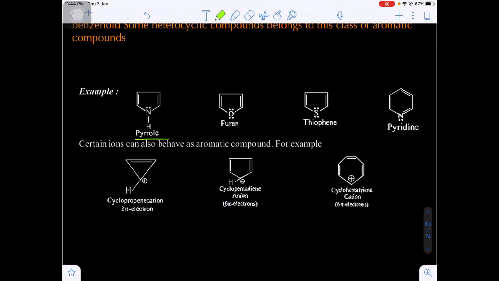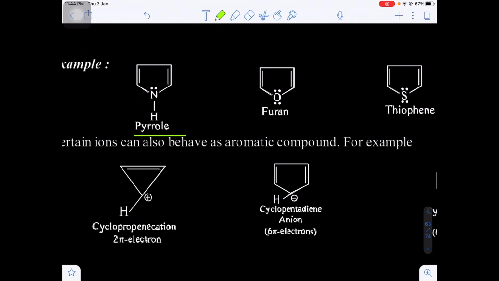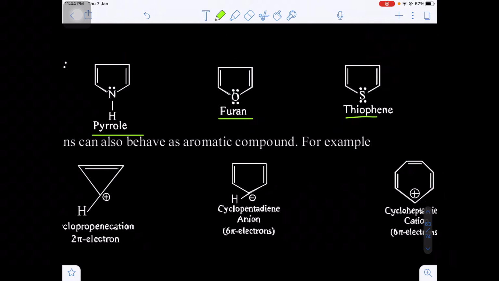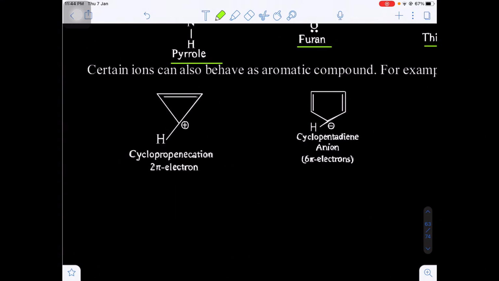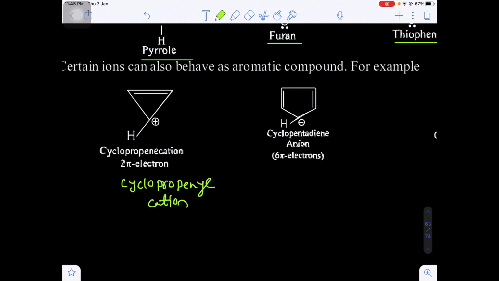Some heterocyclic aromatic compound examples are pyrrole, a 5-membered ring with a nitrogen atom in the ring; furan, a 5-membered ring with an oxygen atom in the ring; and thiophene, a 5-membered ring with sulfur in the ring. Now there are some other non-benzenoid aromatic compounds. Here this is the cyclopropenyl cation. The cyclopropenyl cation is an aromatic compound.